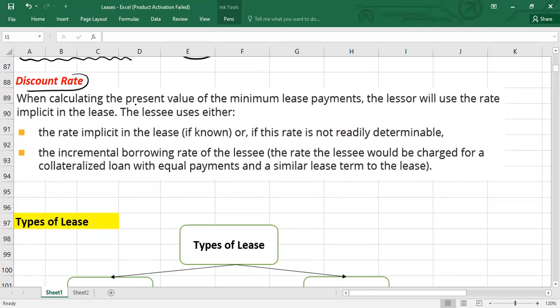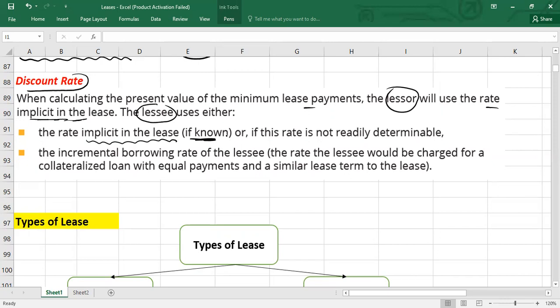When you want to calculate the present value of minimum lease payments, for the lessor, the first rule is the lessor will always use the rate implicit in the lease, the lease rate of interest which is included in the lease, because he knows that rate. But for the lessee, the lessee will use the implicit rate if it is known by the lessee. For example, if as a lessee I know the lessor includes a 10% rate of interest, and this is known by me,